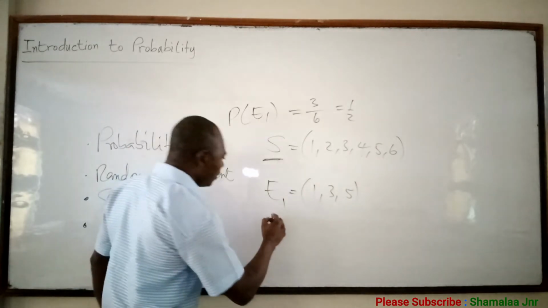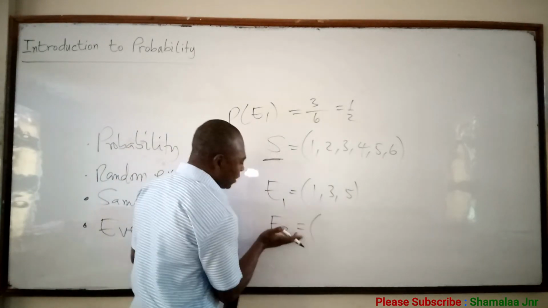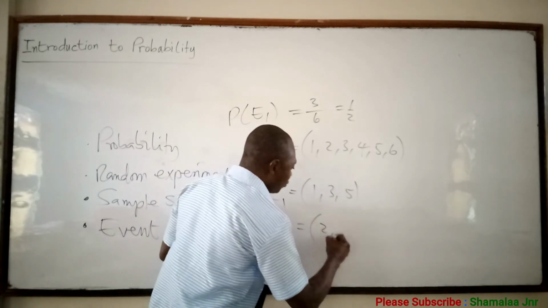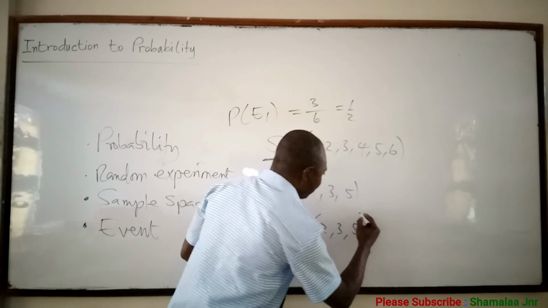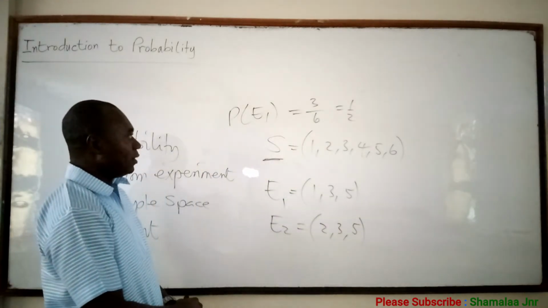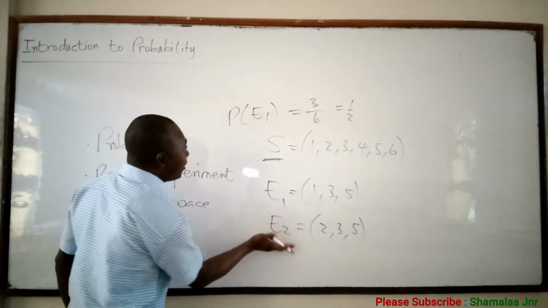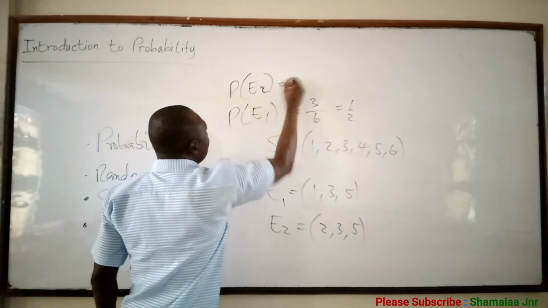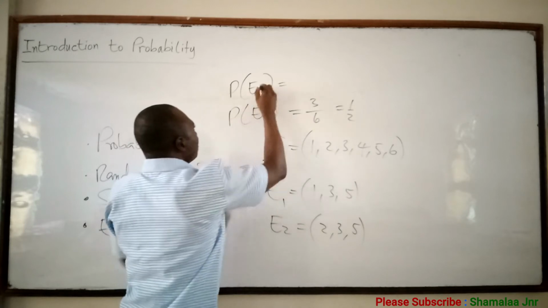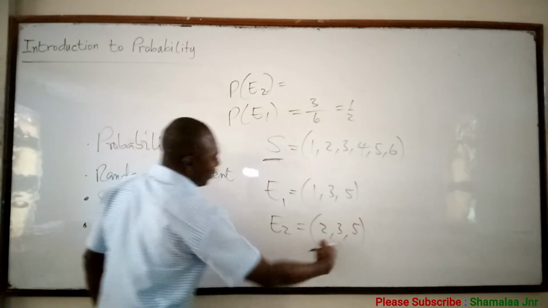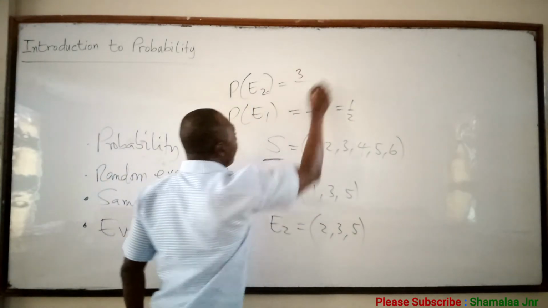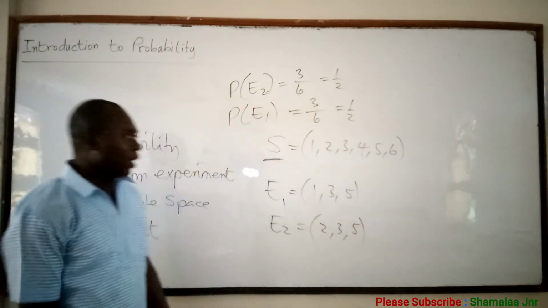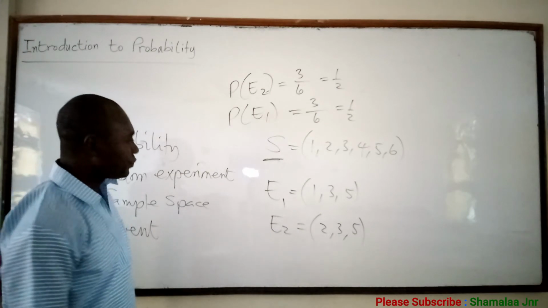Now, if event 2 is getting a prime number, the prime numbers here are 2, 3, and 5. So P of E2 is 3 over the total number, which is 6, and that is 1 over 2.